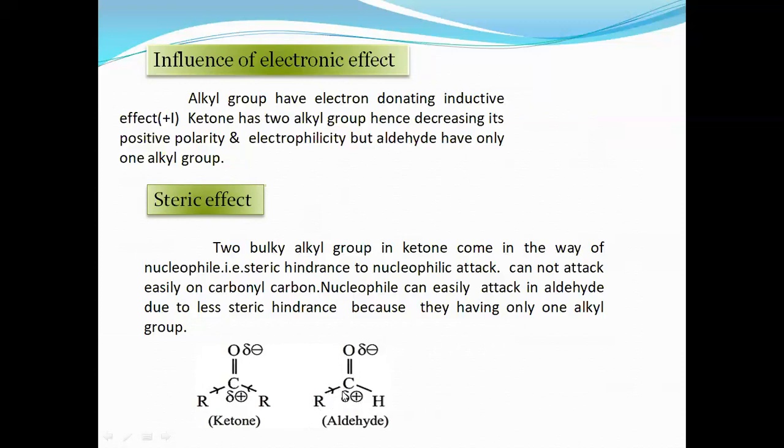For the aldehyde structure, only one R is present, and only one R pushes its electrons towards the carbon. Therefore, the electrophilic character of the ketone carbon decreases more than that of the aldehyde carbon. As the alkyl groups push their electrons towards the carbon, the electrophilic character goes on decreasing and its positive polarity decreases, and the steric effect also influences its reactivity.